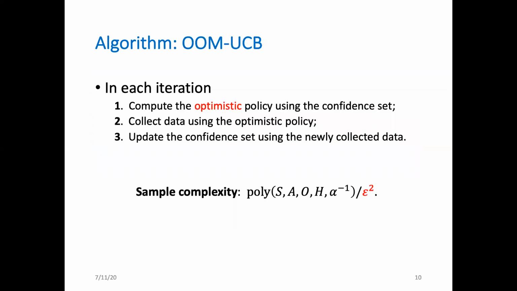Now, I'd like to introduce you our algorithm OOM-UCB, which represents observable operator models with upper confidence bound. In each iteration of OOM-UCB, first, we compute an optimistic policy using the confidence set. Then we collect data by running the optimistic policy. And finally, we update the confidence set using the newly collected data. The sample complexity is polynomial in all relevant quantities, and in particular, optimal in epsilon.